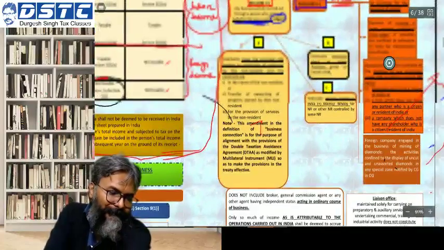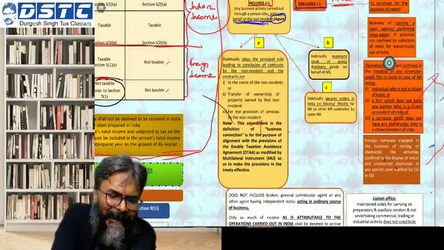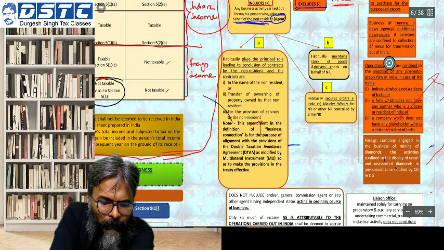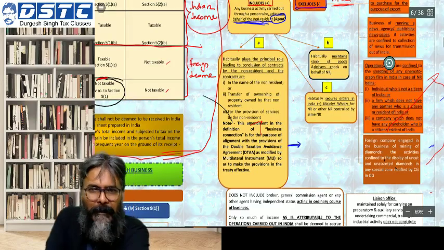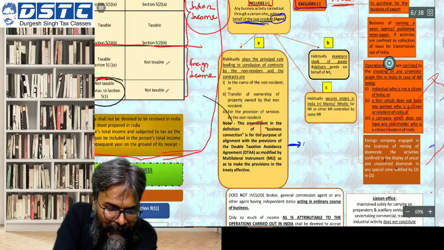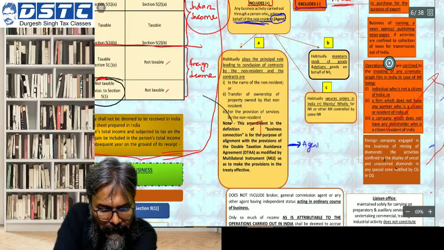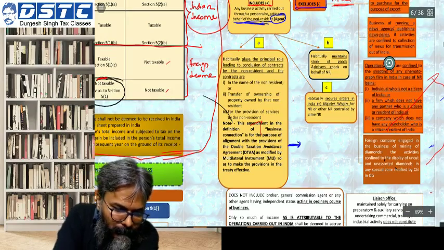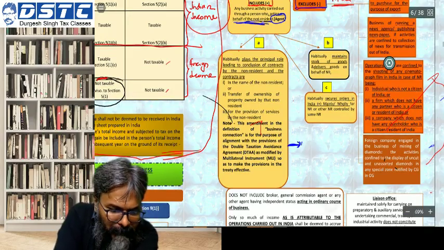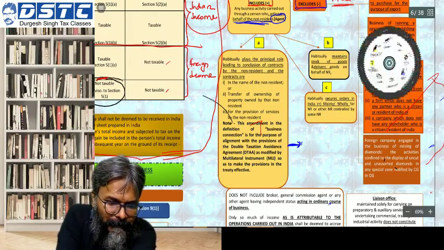This is the box. Now, students, this is very technical. ICAI should have avoided these technical boxes. I will substitute it with a simple box. Box number A, I'll just write here: agent, in simple words.